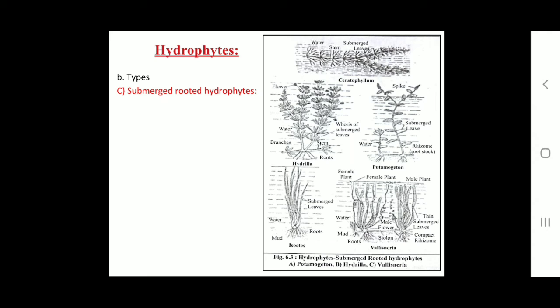In Lemna, small unbranched roots hang down into water and act as balancing organs. In some plants, floating aerial roots are also developed in addition to the normal adventitious roots.